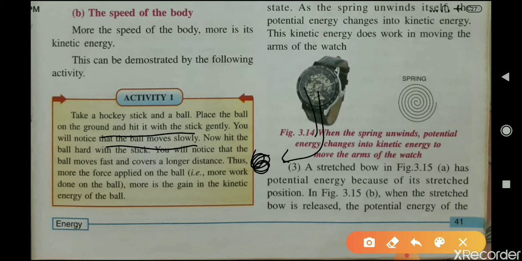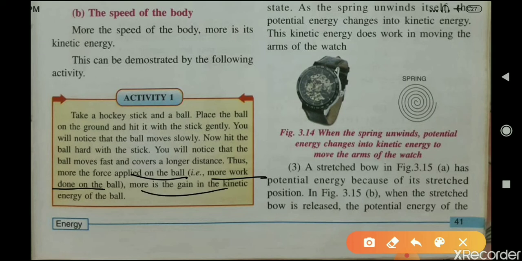Now hit the ball hard with the stick. You will notice that the ball moves fast and covers a longer distance. Thus, the more force applied on the ball, that is the more work done on the ball, the more is the gain in the kinetic energy of the ball.